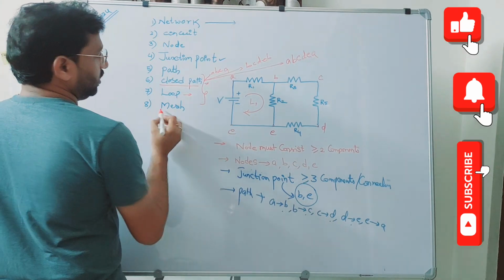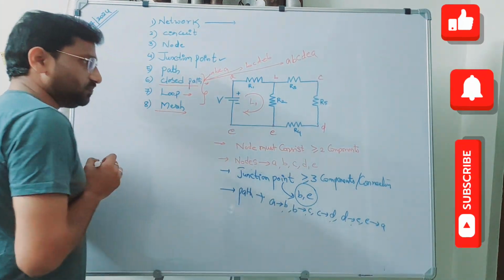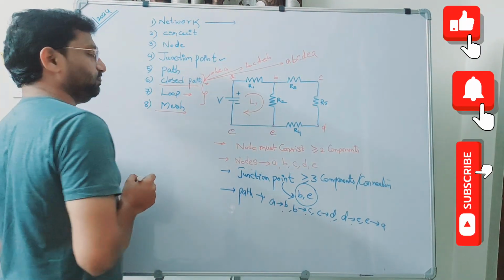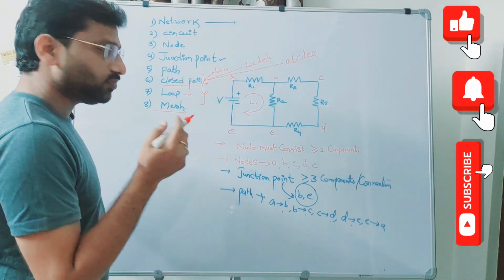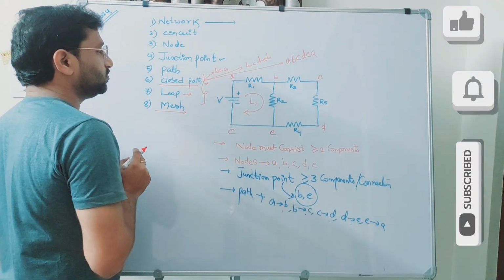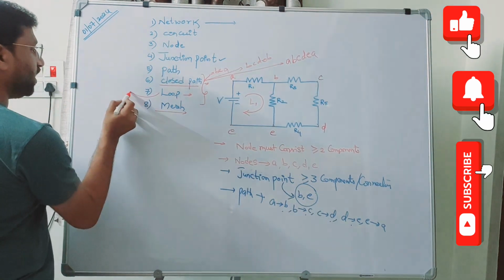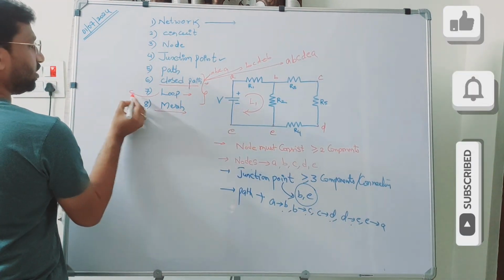Right? Now the last one is mesh. What is a mesh? Mesh is a loop. Okay, before that, you again write down the number of loops available.